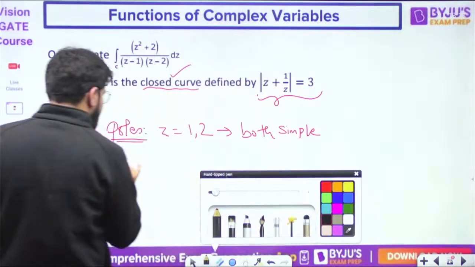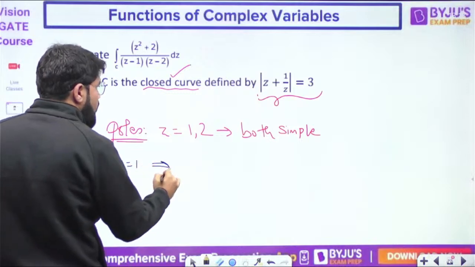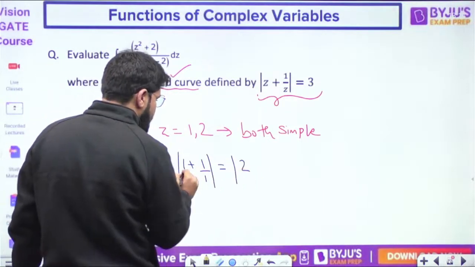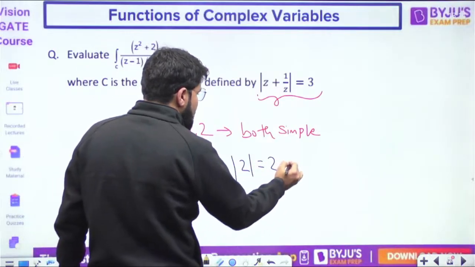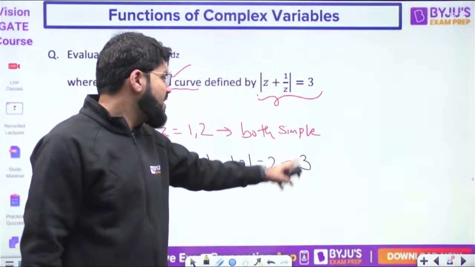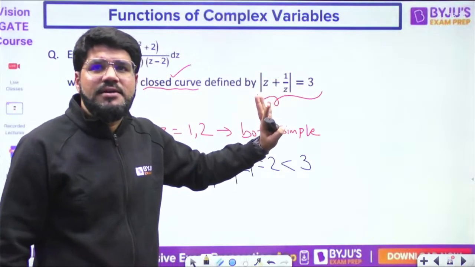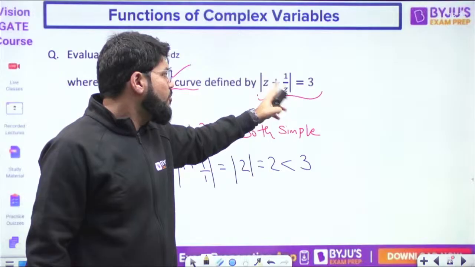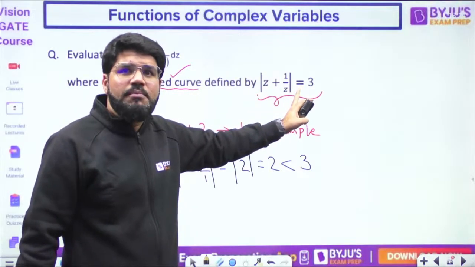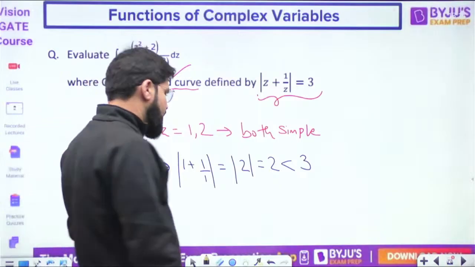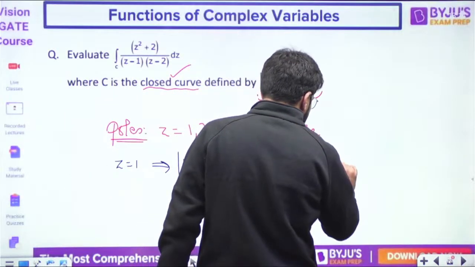Now we will check z equal to 1. Modulus of 1 plus 1 by 1. That is modulus of 1 plus 1 is 2, modulus of 2 is 2. That is less than 3. You're getting less than whatever is the right side result. At all the points on the curve, mod of z plus 1 by z will be equal to 3. But if the point is inside, the magnitude is less than 3. If it is outside, the magnitude is greater than 3. So the first one is inside.